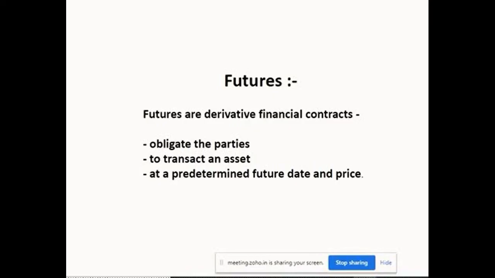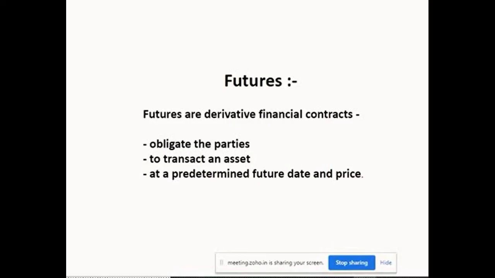So if I'm going to buy in future, there has to be a future seller. He cannot deny it. If any two parties are involved in a future derivative contract, they have to execute that contract. They cannot move away. That's why it is said that it is an obligation of both parties to do the transaction if you are entering into a future contract, whether you are making a profit or a loss. The first part is clear.